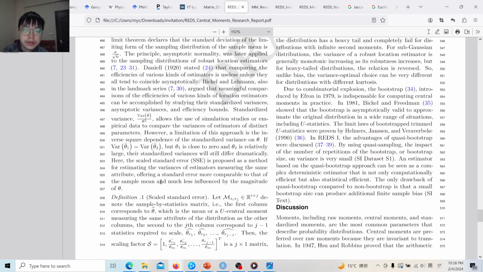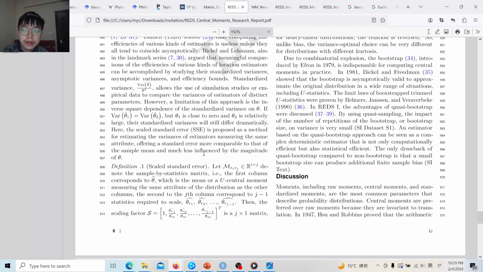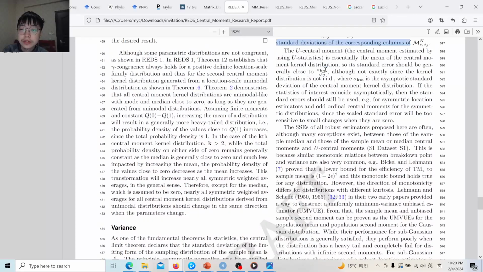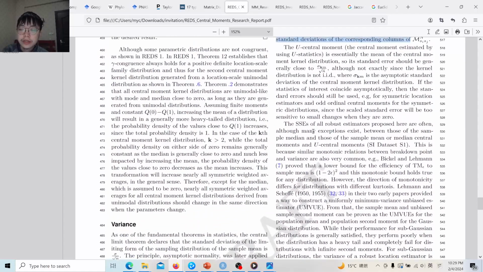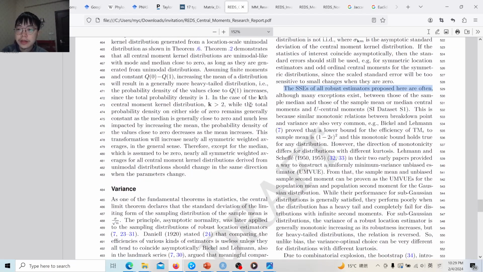Inspired by their standardized variance, we propose a scale standard error by multiplying a factor to the sampling distribution before estimating the standard deviation of the sampling distribution, not after it. So in this approach, we can very easily compare the variance of many different estimators, and we found that the variance of these estimators is generally between the median and the mean, and also between the median central moments and the mean central moments.